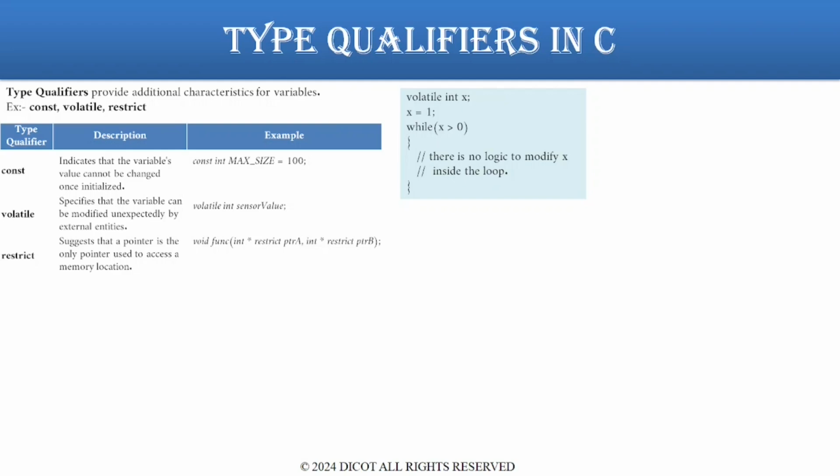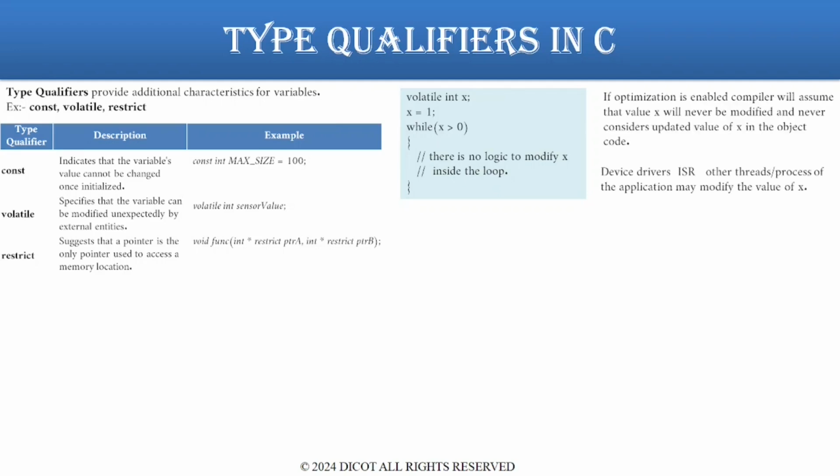Inside the while loop, there is no logic to modify X. If optimization is enabled at the time of compilation, the compiler will assume that the value of X will never be modified and never considers an updated value of X in the object code, because there is no instruction in the while loop to modify the value of X. It always considers the value of X as 1.